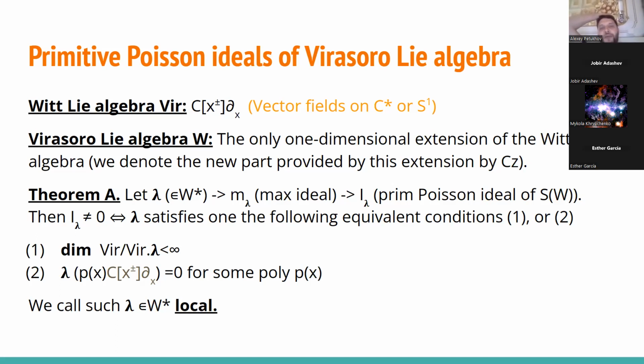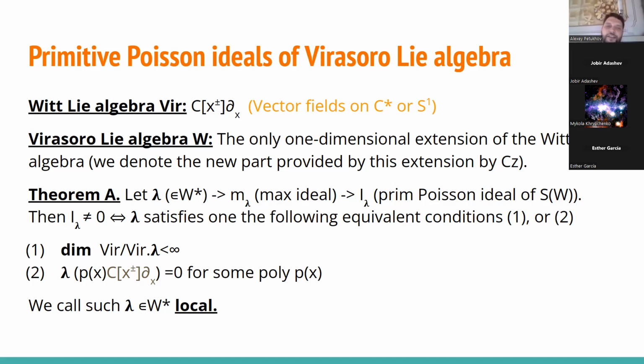But we consider the maximal Poisson ideal inside this M lambda, and we denote the result by I lambda. And the formal description of primitive ideals in the respective symmetric algebra of Witt algebra is that they are ideals I lambda for different lambdas. And the next very natural step is to explain when these ideals are the same, and an even simpler question is when these ideals are non-zero.